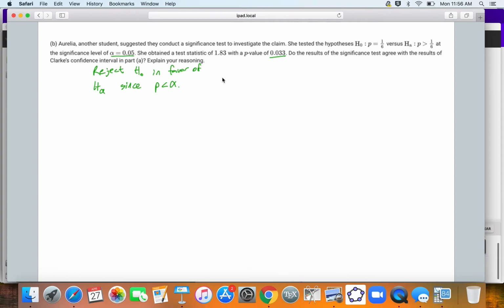So this is saying, remember, the alternative hypothesis is saying that we have evidence that the baked die lands face up more often than 1/6 of the time. So this does not agree with our result in part A. So it does not agree with Clark's result.